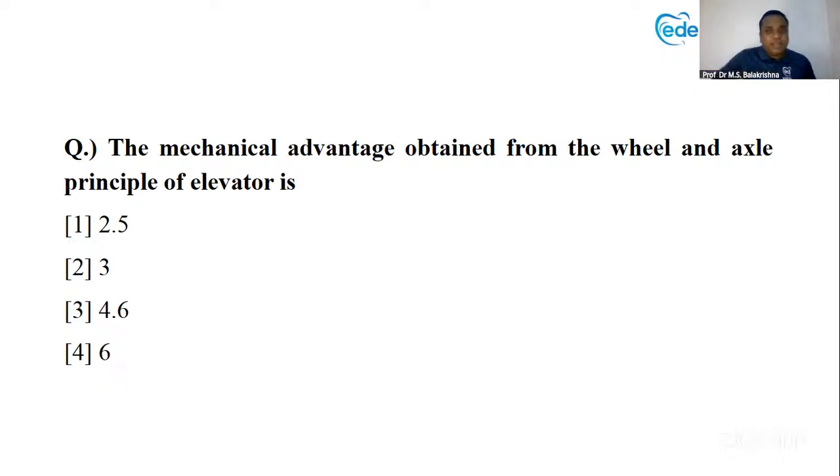That's the second way. This is a direct question on wheel and axle, and we know that the answer is 4.6. So it is 2.5, 3, and 4.6. I guess all the related three MCQs can be generated from here. This is the first question.